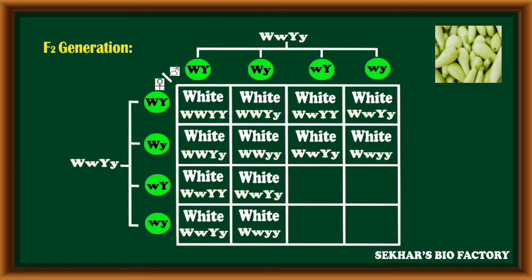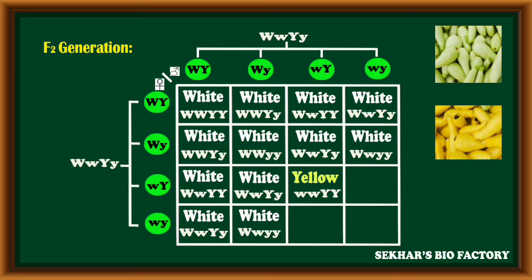In this way, out of 16 offsprings, 12 offsprings have only a white color fruit coat. In all these 12 combinations, the gene W, with at least one dominant allele, capital W, can mask or inhibit the expression of the Y gene, so that in these 12 offsprings, totally white fruit coat will be expressed. The next combination, small w, capital Y.